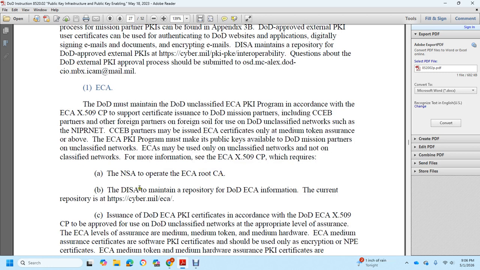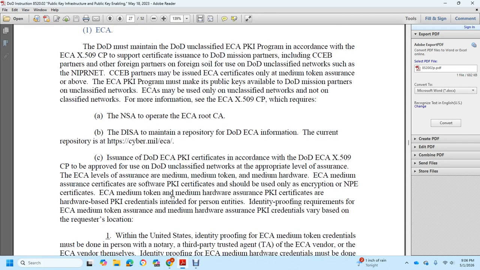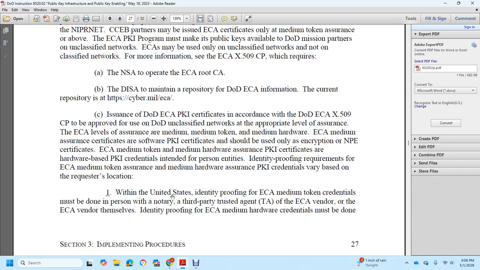The Defense Intelligence Security Agency maintains a repository of DoD External Security Authority information, concurrent with the CyberMail repository. Issuing of the DoD External Security Authority Public Key Infrastructure certificate is done according to the DoD External Security Authority X.509 certificate practices.